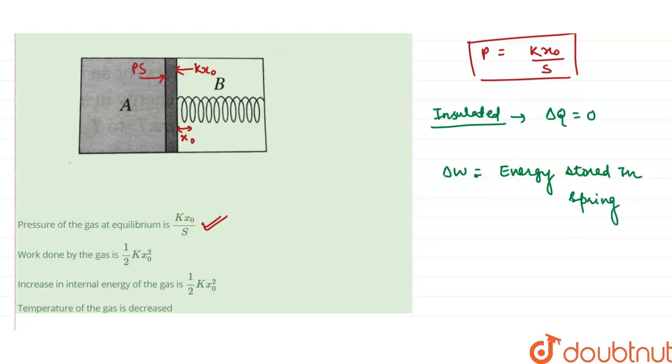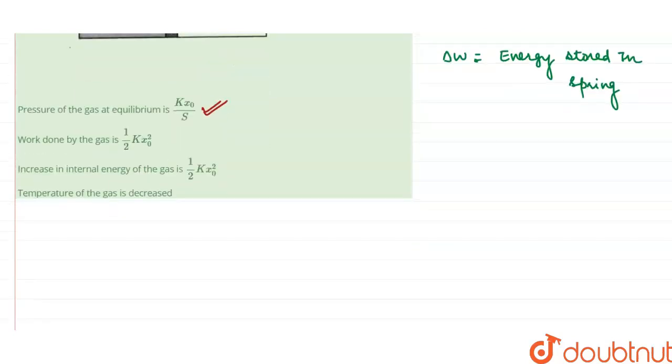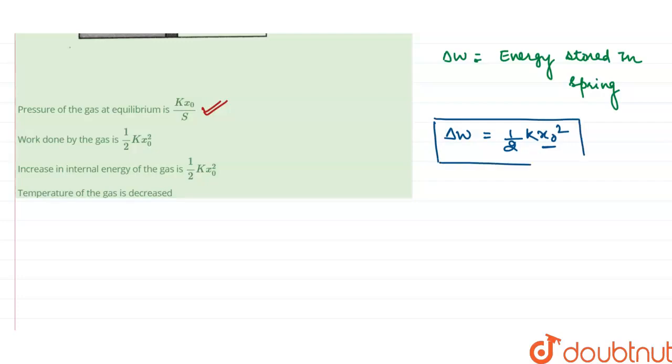The energy for the compressed spring is given by the formula half Kx naught square. So our delta W is equal to half Kx naught square, where x naught is the displacement in the spring and K is the spring constant. So our work done is equal to half Kx naught square.